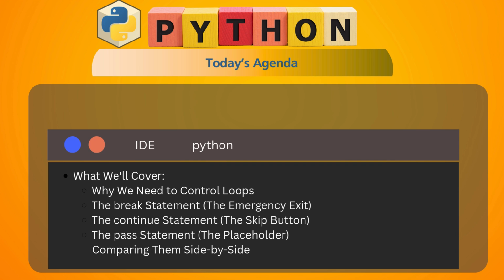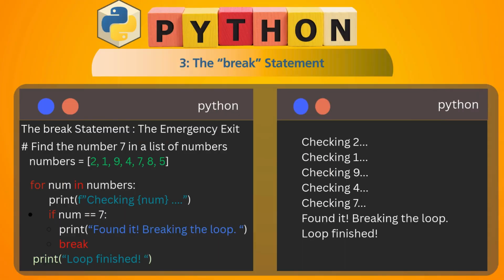Now we will see why we need to control loops. Loop control statements give you more flexibility. You can stop a loop early, skip certain iterations, or keep code blocks ready for later. These three things you have to remember. Now we will move on to the break statement.